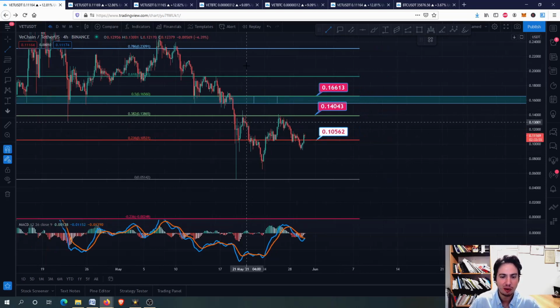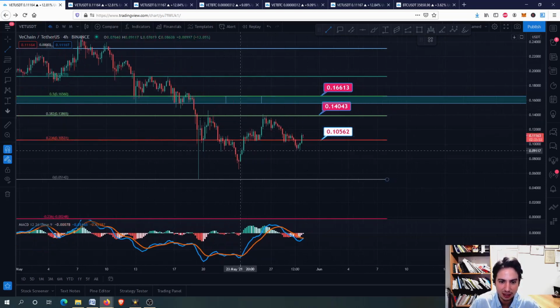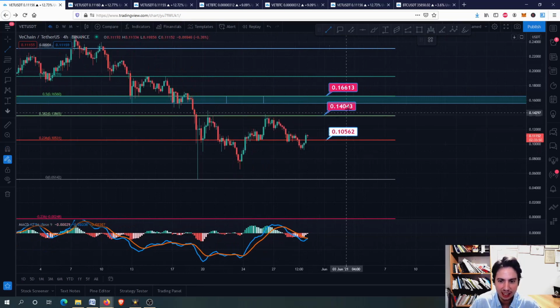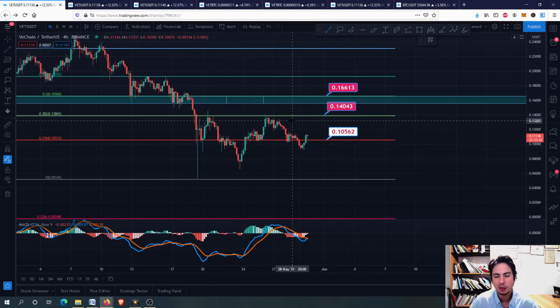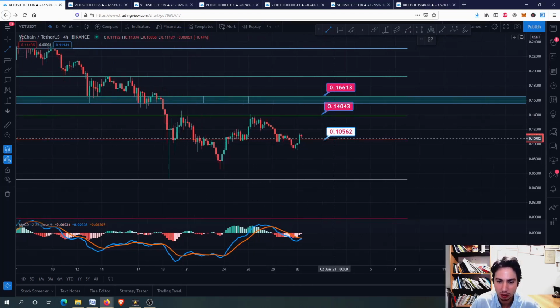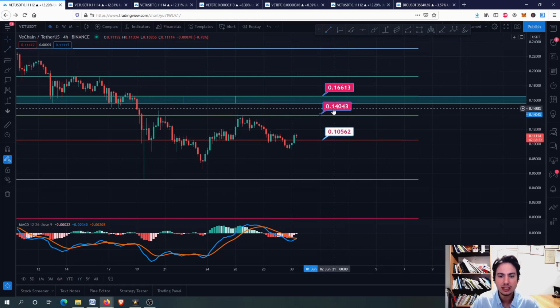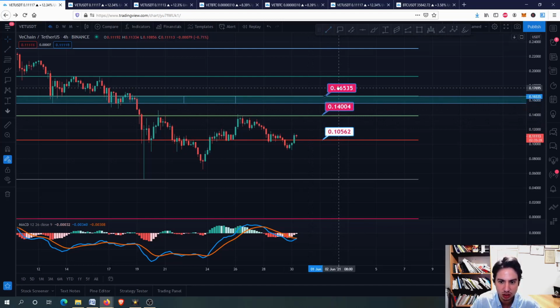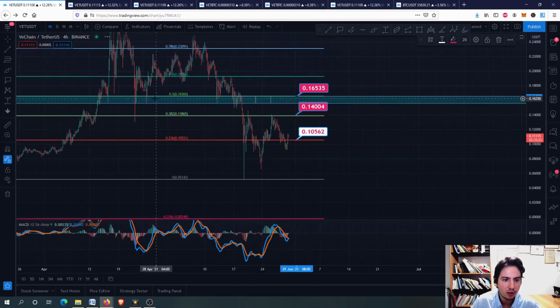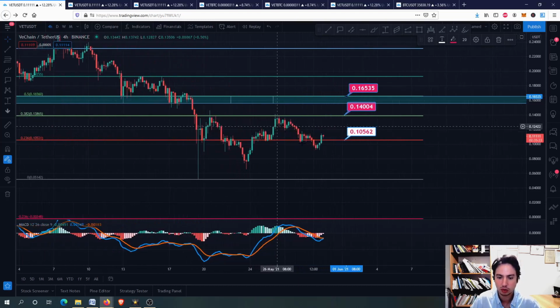Let's continue now to our Fibonacci retracement level, and you can see that we found resistance two times here at 14 cents. Now we are performing what we call higher lows, guys, and of course the same highs. We will see about that in the price analysis. What we want right now is to have the 10 cents as a support level right here. 14 cents is our target that we want to surpass, and of course 15 to 16 cents is a major resistance line, guys, that we want to test.